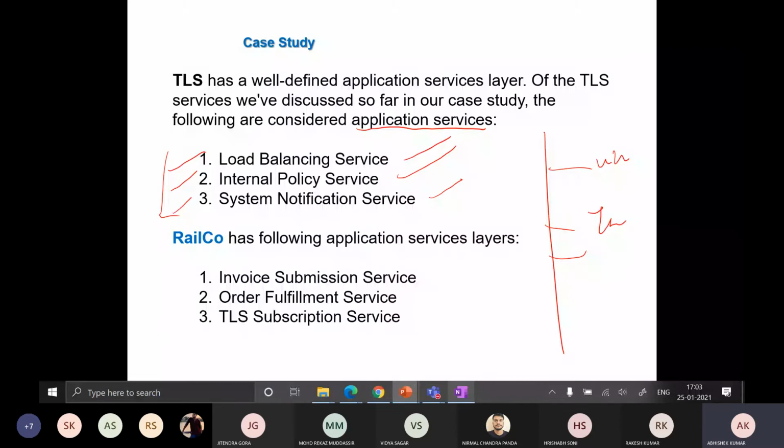If you don't remember this TLS and RELCO example correctly, then it will be like you are just memorizing something, right? So in the RELCO system, these are the different application services. The first one is invoice submission service, the order fulfillment service, and the third one is TLS subscription service.